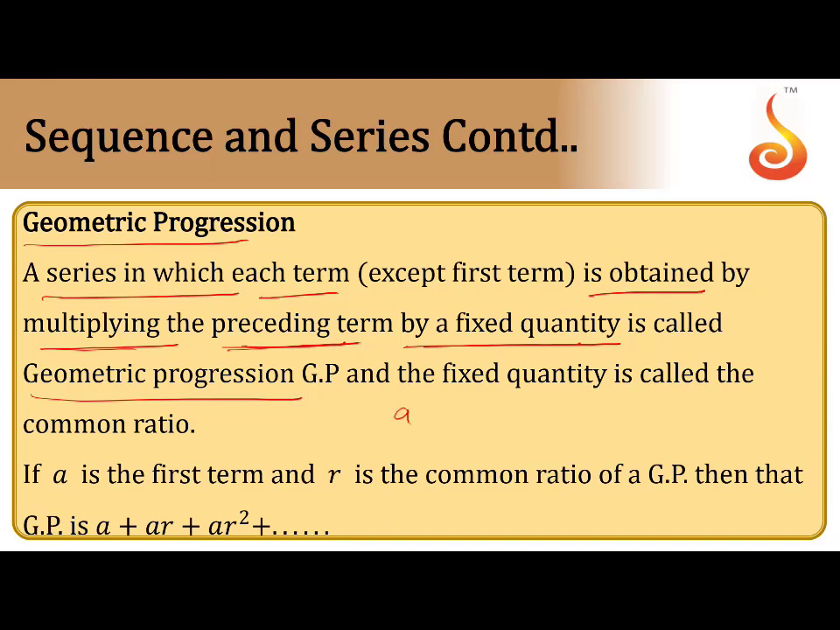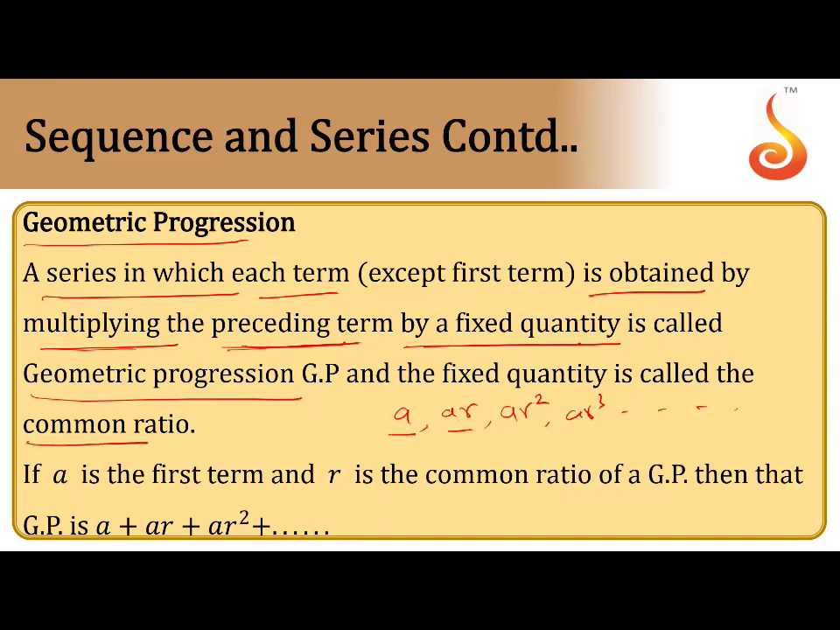So for example, you can take A as the first term. You can multiply A with a fixed number. Suppose I multiply by R, AR, and again this by R, AR square, AR cube. So I am multiplying the first term by R, we get the next position. Next term by R, we get the next position. So we get the positions by multiplying by a fixed quantity. The fixed quantity is called the common ratio.